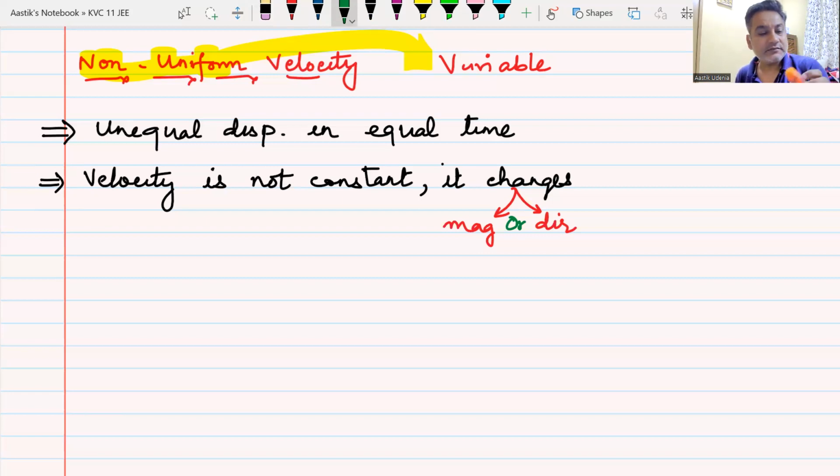I have this sharpener, rubber, whatever it is. I throw it up in the air. When it is going up, slowly it is getting slower. Yes or no? But it is going in the same straight line. Its magnitude of velocity is changing. It is getting slower, but it is moving in the same direction.